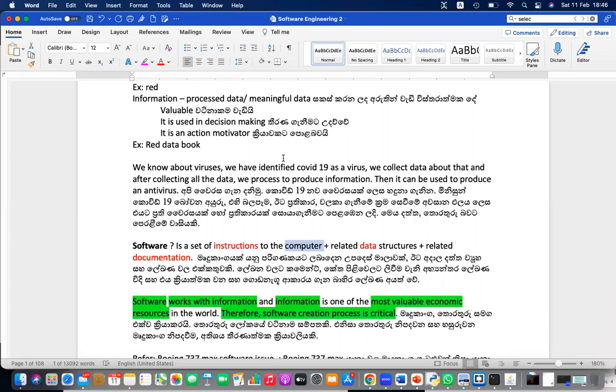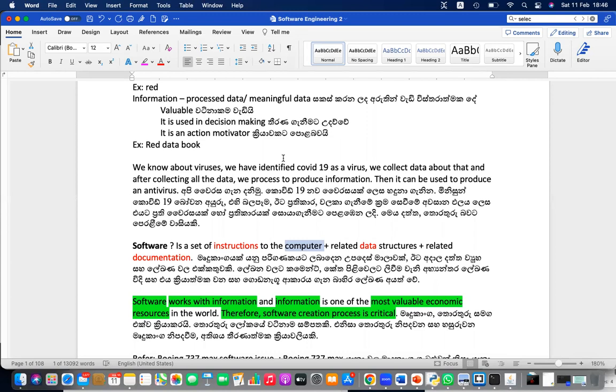Facebook.com. Think about the value. It's in trillions. Facebook.com, it's a software, right? So it's handling information. It's also a software handling information. Therefore, since information is one of the most valuable economic resources in the world, software will get that value automatically.